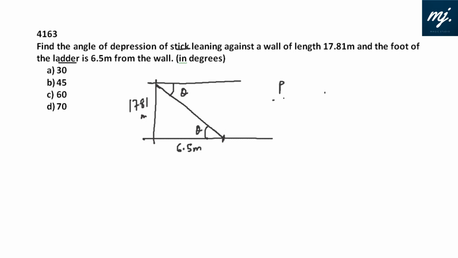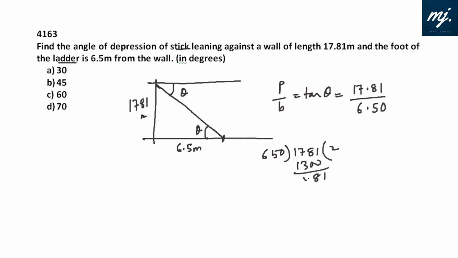So we know that in this right angle triangle, perpendicular by base is equal to tan theta. Perpendicular is 17.81 divided by 6.5. So if we do 650 into 1781, 2 times 300, then it will go 6 times, 7 times, giving 2.7 something.